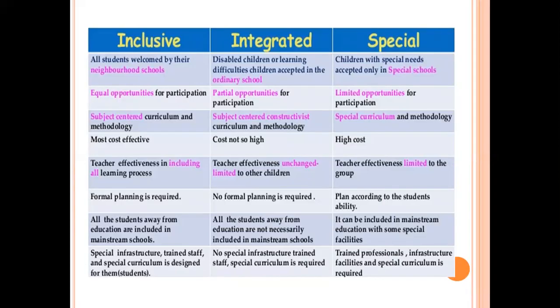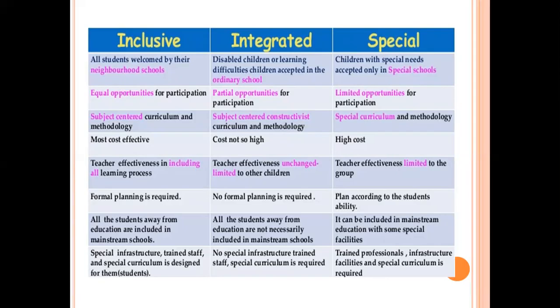Third point is in inclusive schools, subject-centered curriculum and methodology. In integrated school, there is a subject-centered constructivist curriculum and methodology, and in special school, there is a special curriculum and methodology. Next point is inclusive schools are cost effective, integrated schools are not so highly cost effective, and special schools are most high cost. Next point is teachers' effectiveness in including all learning process.